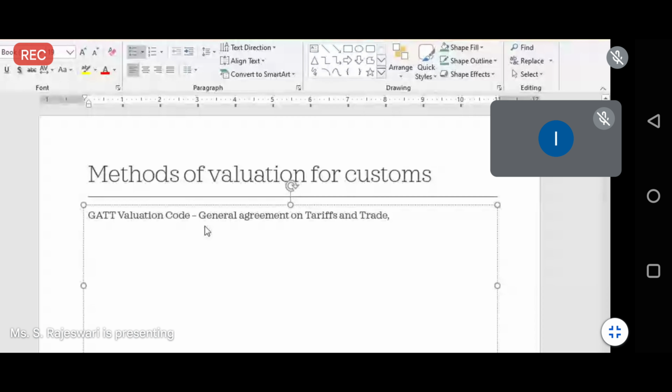Why GATT gives the valuation for customs duty is so that there is a free flow of trade between the countries, and so that excess import duty or export duties are not charged. This GATT agreement was formed to protect trade and to have a proper flow of exports and imports between the countries.